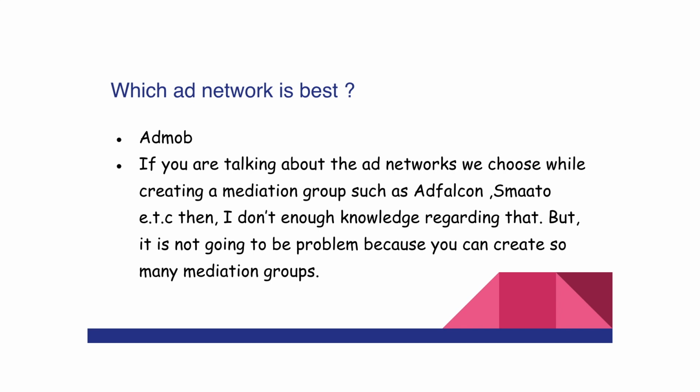For example, I am going to use the ad network AdFalcon and set the eCPM floor as $0.4, and I'm going to use 2 to 3 ad units.